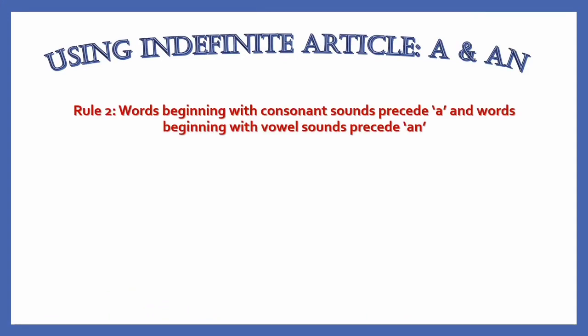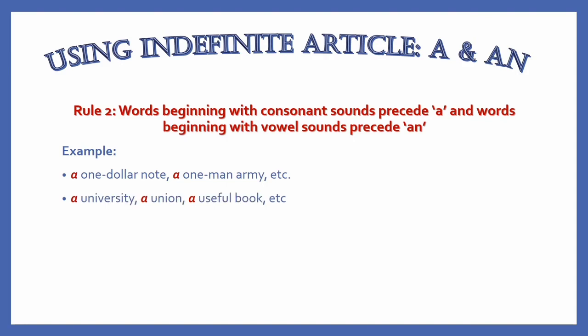Rule number 2. Words beginning with a consonant sound are preceded by a, and words beginning with a vowel sound are preceded by an. Let's look into examples. A $1 note, a one-man army, a university, a union, and a useful book. Although these words start with vowels, they do not sound like vowels. So they won't carry an, they will carry a.